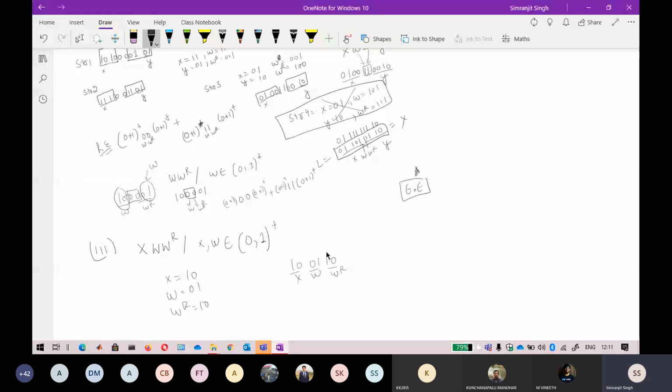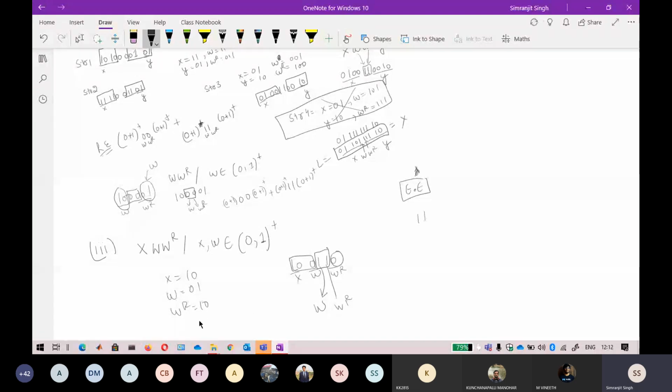Obviously this part can be written as 1 1, and this whole part will come under x. But what about the remaining part? If I assign this as w, I have to assign this as wr. So what about the remaining part?